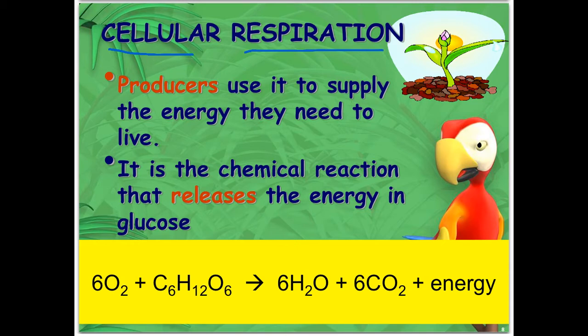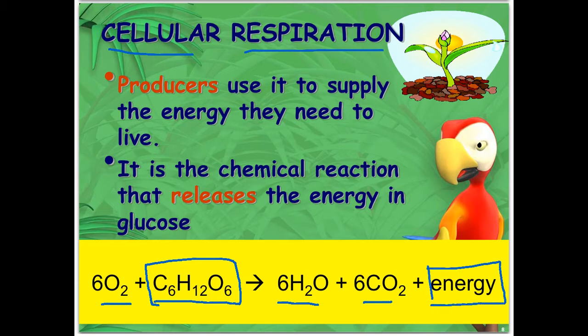So if you analyze the chemical equation just for a minute, we would remember that oxygen was a byproduct of photosynthesis. Now oxygen is a reactant. Oxygen, and here's that all-important macromolecule glucose, and oxygen and glucose produce water and carbon dioxide plus a ton of energy. So here's the energy that was from the sun that we stored temporarily, and now we're going to use it in the producers, or we can do it also in our bodies.